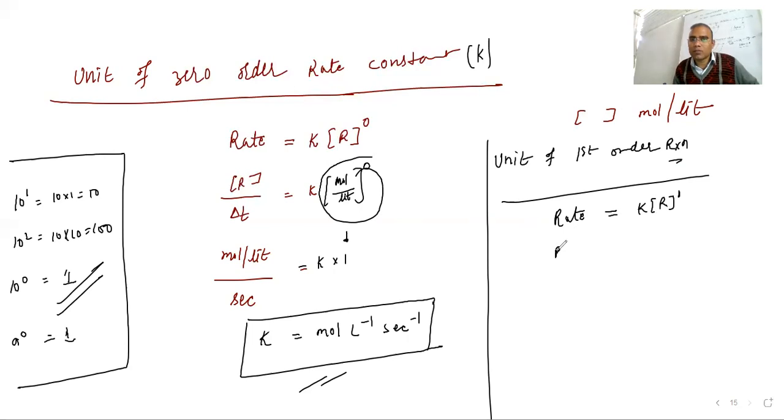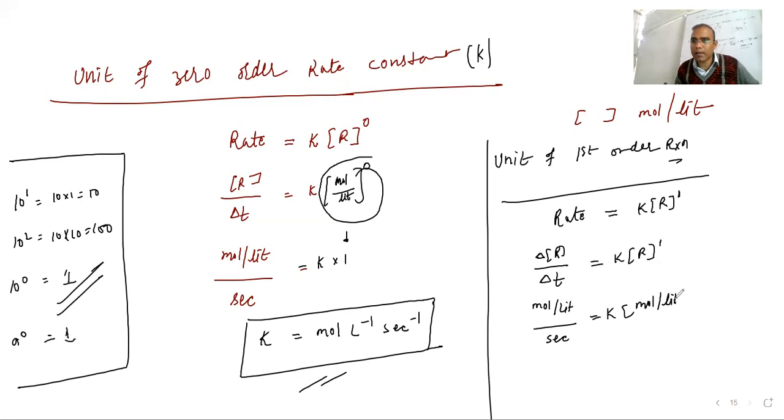Rate, as I told you initially, is delta R upon delta T. And here it is K and R concentration, you know very well, with square bracket. So R concentration, mole per liter, divided by delta T, which is in seconds, is equal to K. This one also has power 1, so mole per liter divided by mole per liter. Power 1 means 1 only. There is no problem, because we got the same value now.